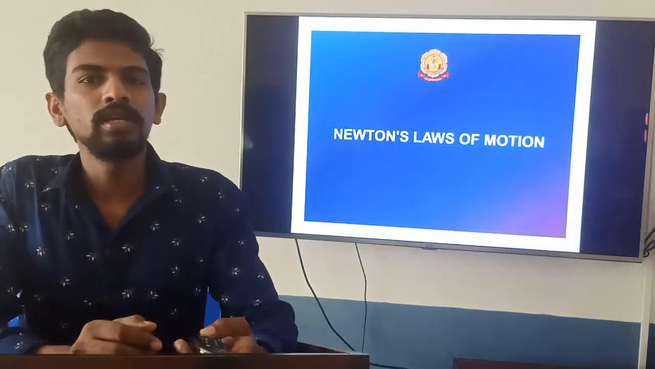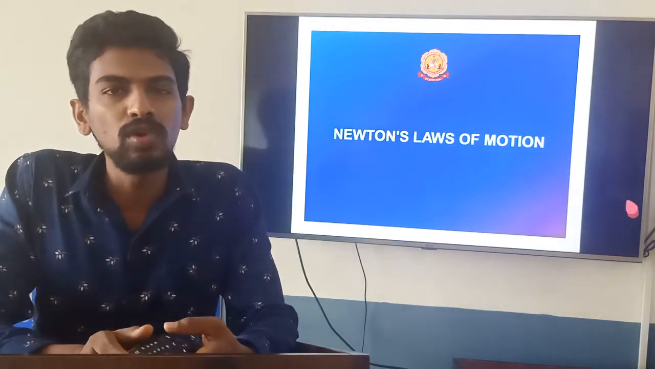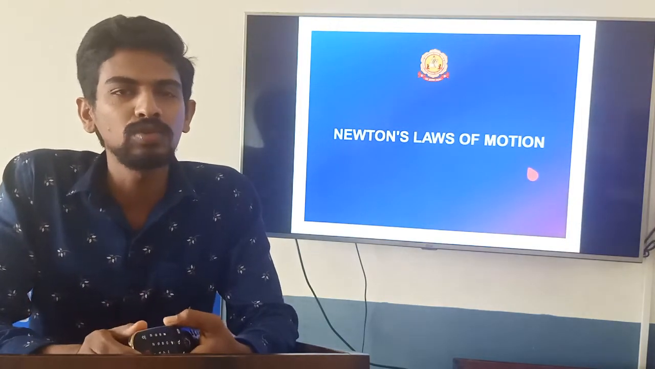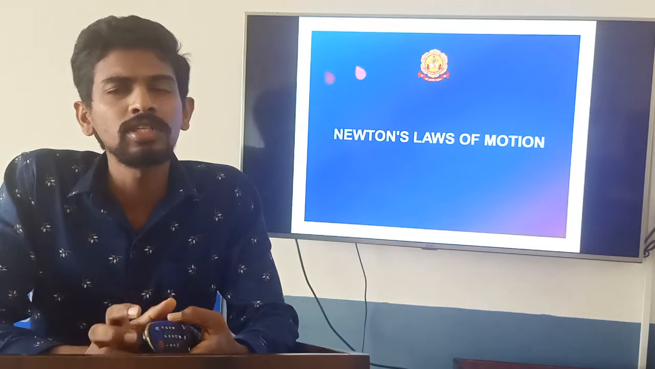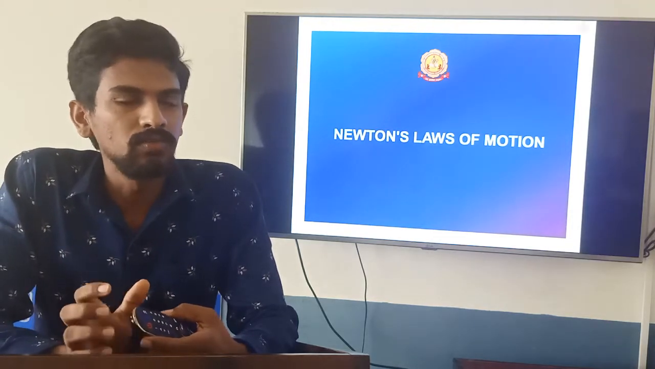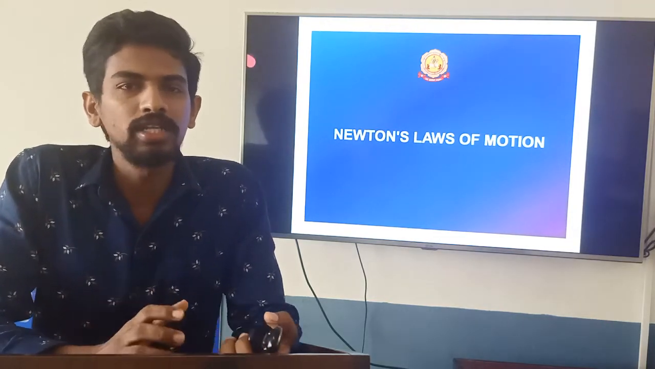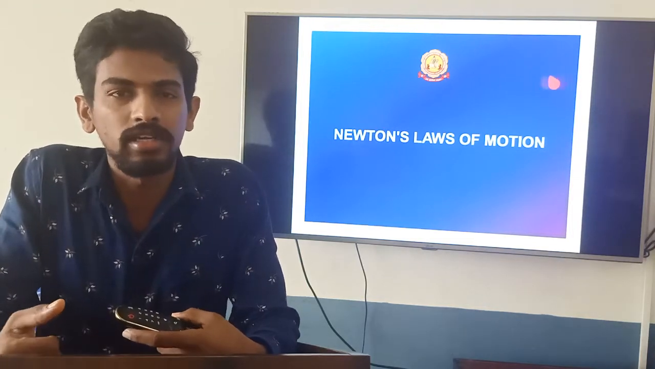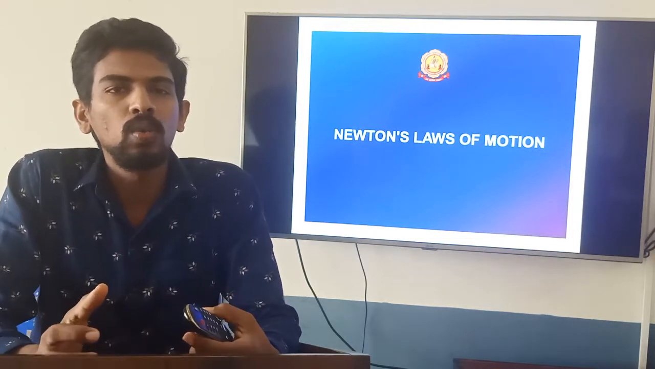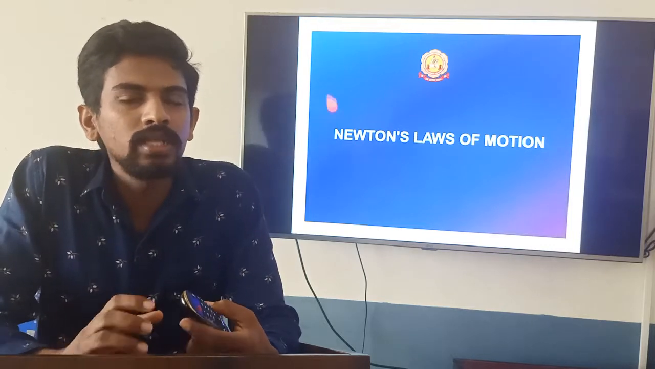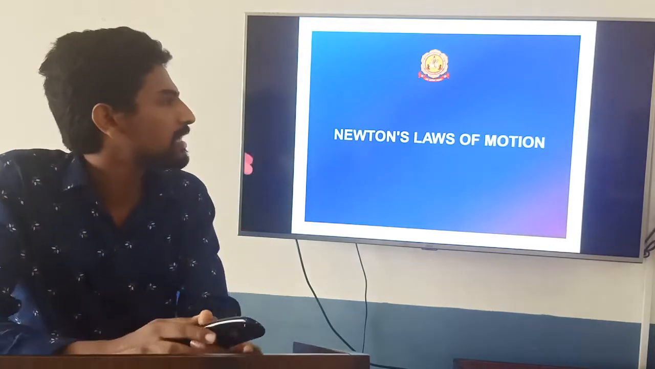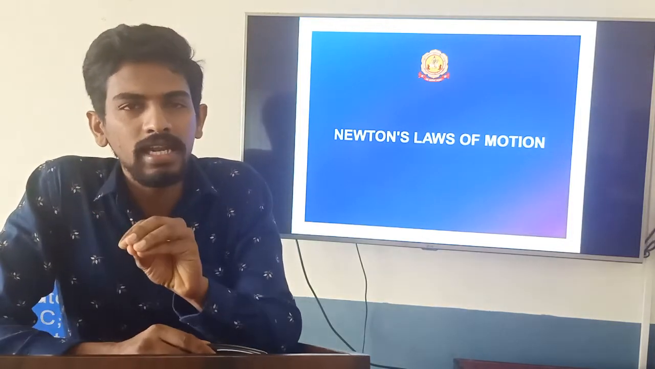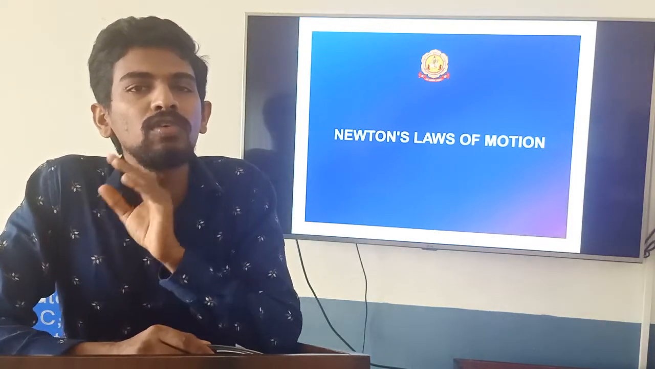Newton described what force is, how force acts, and what changes force makes. You studied that velocity changes from initial velocity to final velocity. The reason is acceleration, correct? So when do you get acceleration, and what is the reason for that? That is explained by Newton's laws of motion. He told that the reason for acceleration is force.